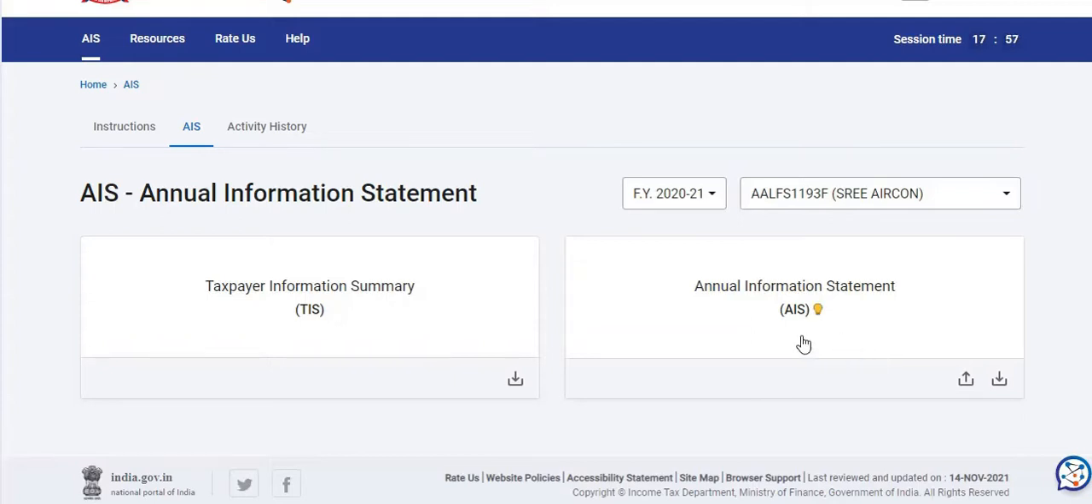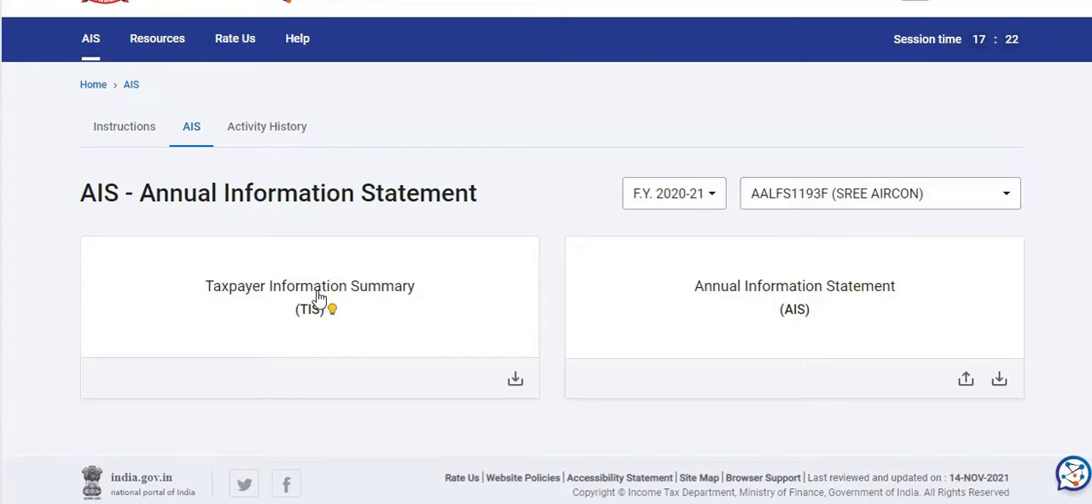And on the other hand, the Annual Information Statement or AIS gives you the details of TDS, TCS, details of specified financial transactions, details of tax payment, details of demand or refund, or details of other information, etc. So these are the two important areas, one is TIS and the other is AIS, under the tab of AIS or Annual Information Statement.